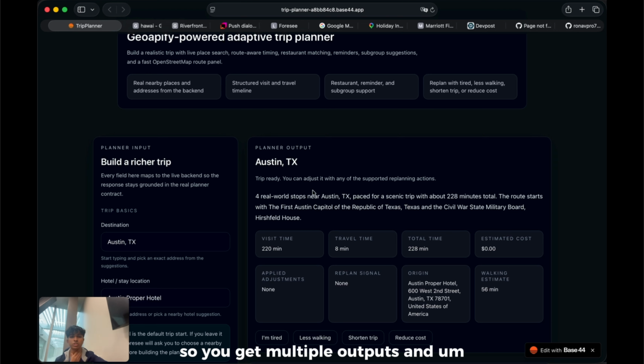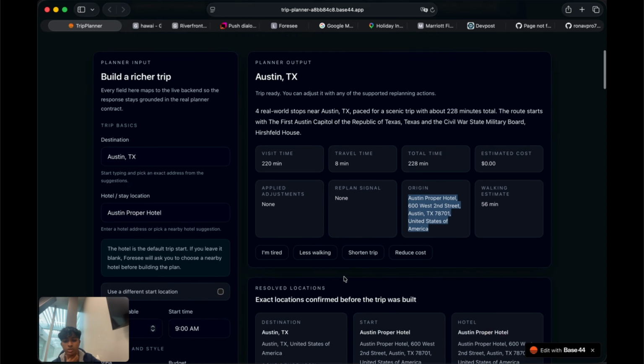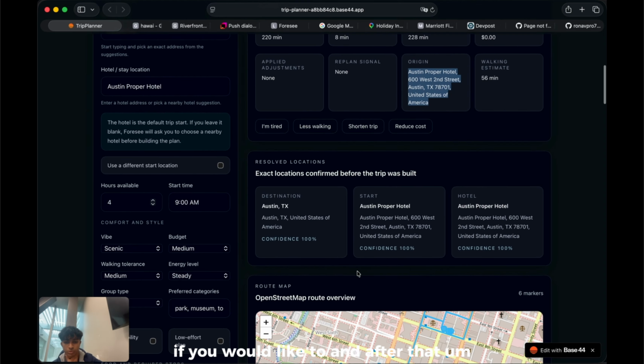So you get multiple outputs and estimated visit time, travel time, and the total amount of time you'll be spending, and the cost of this. After that, you'll also get a walking estimate and where the starting point is. The starting point is your hotel, and you can pick a different starting point if you would like to.